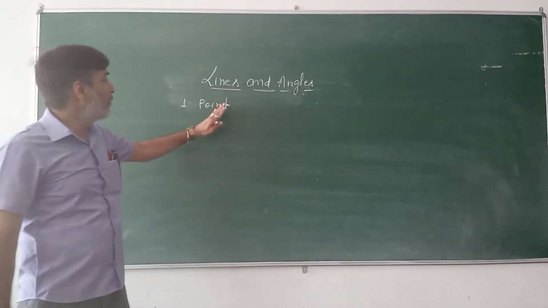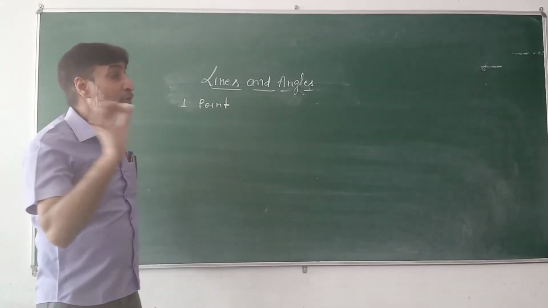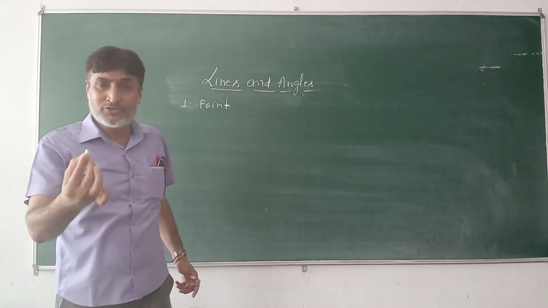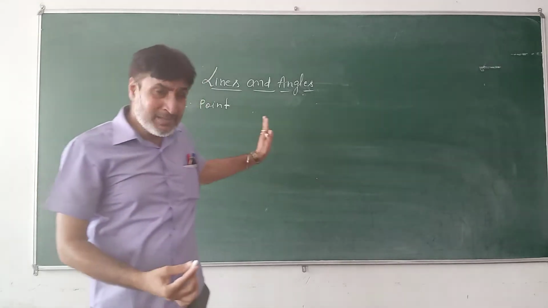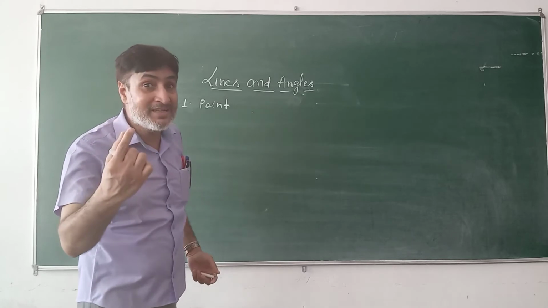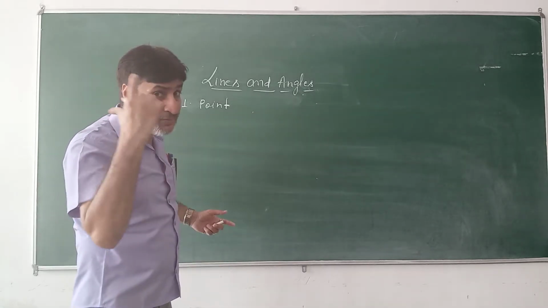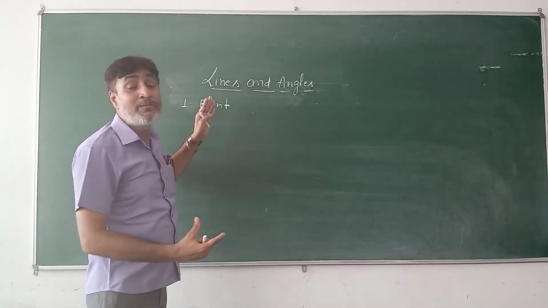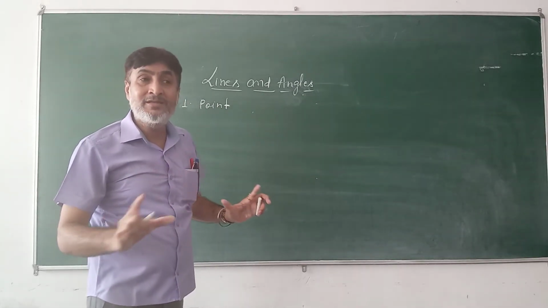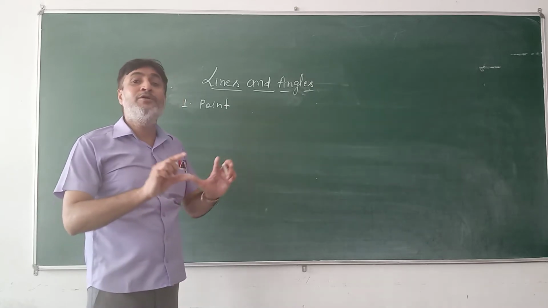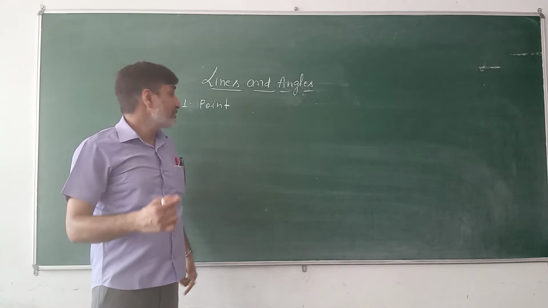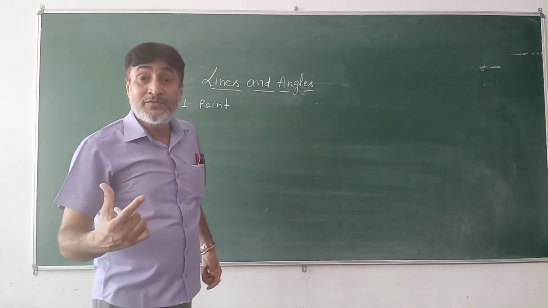Students, a point means a sharp dot made by a pen, pencil or chalk in a plane. It means this point represents the location in a plane. As far as dimensions of a point are concerned, a point has no length, no breadth and no depth. A point can be represented by capital letters of the English alphabet.